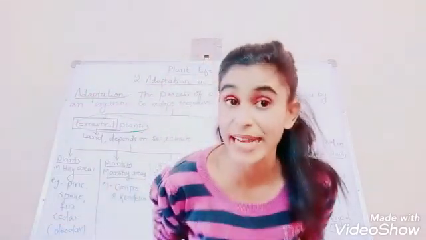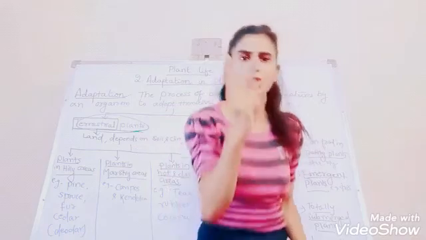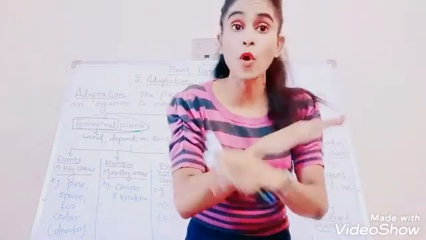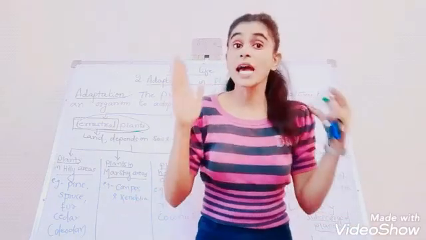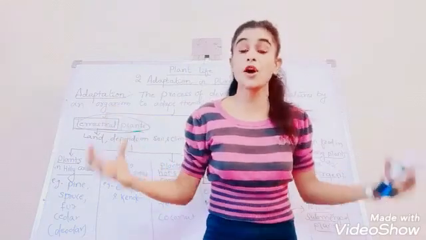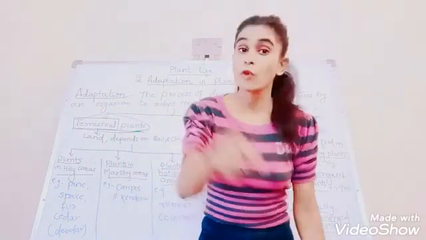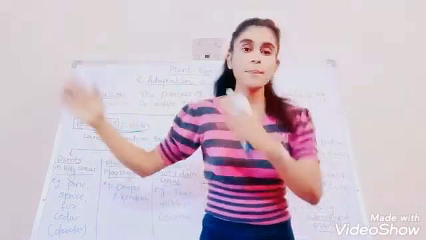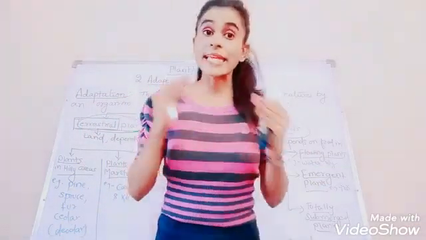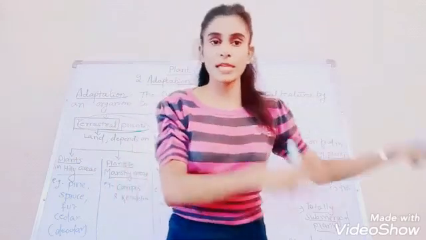So in how many categories are the plants divided, dear children? Two. Yes, two broad classifications. The plants are broadly classified into two categories based on adaptation. And what are those? Terrestrial plants, and the second one is aquatic plants.